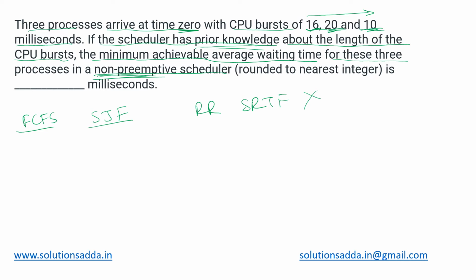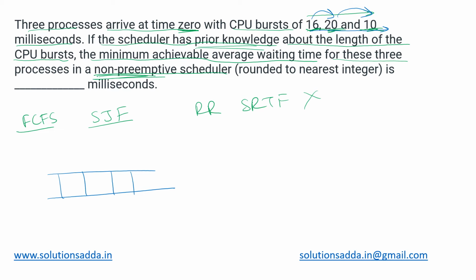For FCFS, there is another problem here: they have not clearly mentioned that this process has arrived first, followed by these two. They have just said that all of them arrived at the same time. So if we assume that they arrived in the given order 16, 20, and 10, then we can check for that. Otherwise, they have not clearly mentioned the order of arrival. Still, let's see what we get.